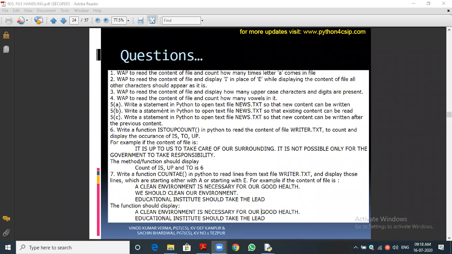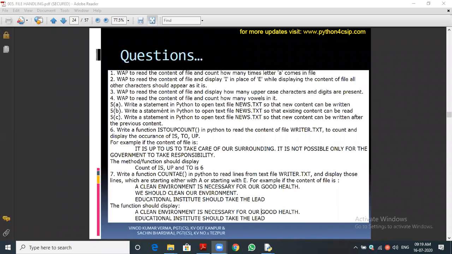Because they are saying the new content can be written after the previous content. So previously we opened the file in write mode and wrote something. Then again we need to open the file, and in which mode? Append mode. Very good. If you open the file in append mode, the previous content won't be deleted, and we can also write new content into it.